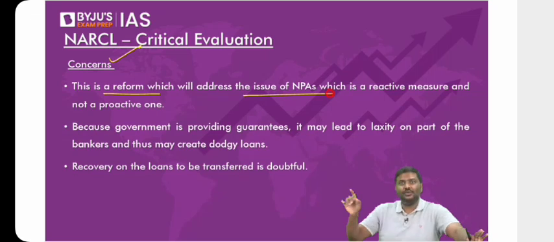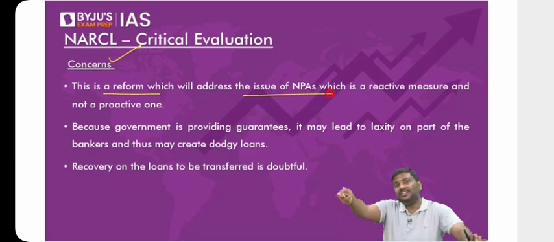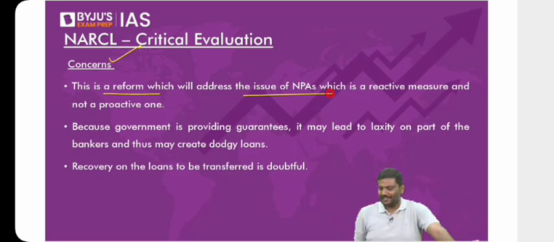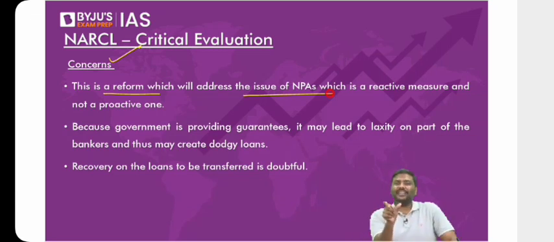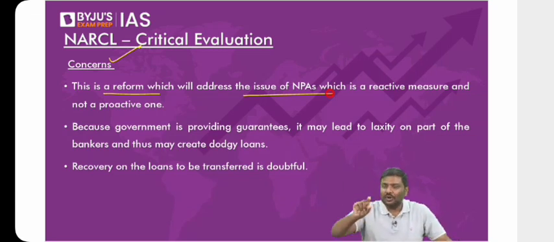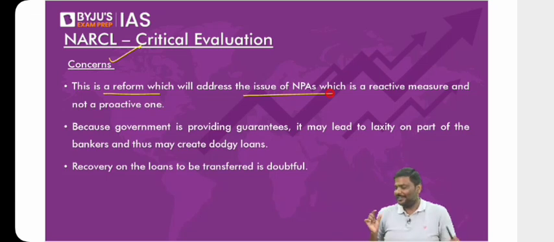Again, don't say that, sir, you're accusing me. Nothing of that sort. Which is better? Precaution or getting a treatment after getting infected? I hope you understand. What is the meaning in this context? Why are we not implementing more and more reforms which will ensure lower creation of NPA? I hope you understand this.